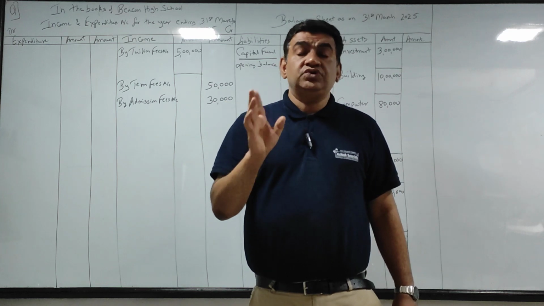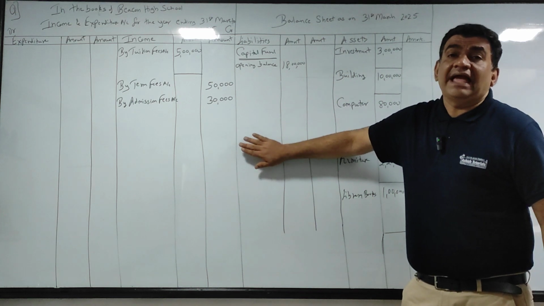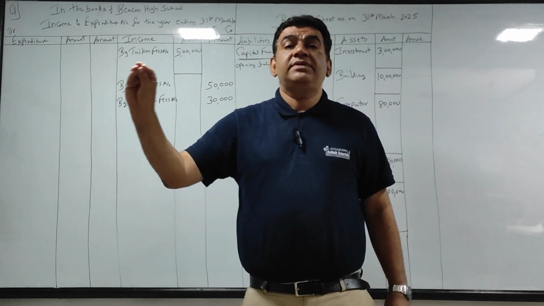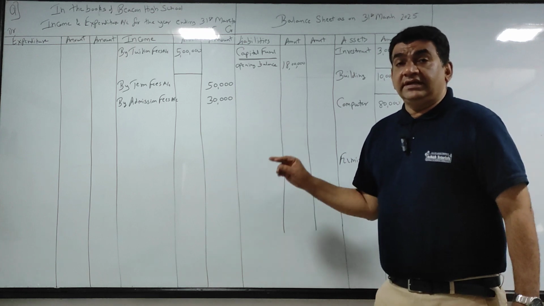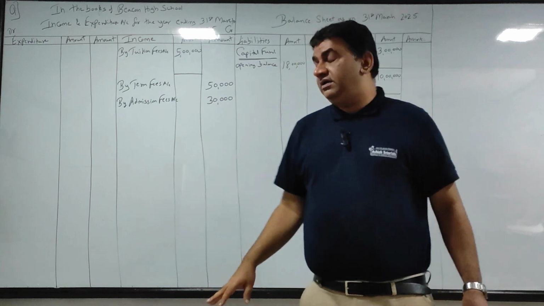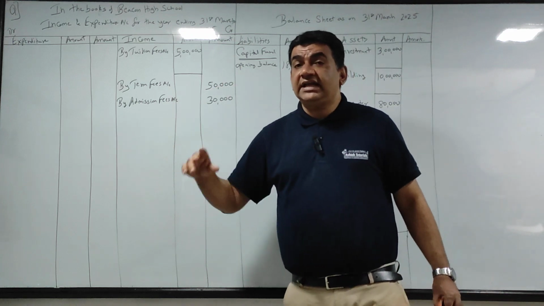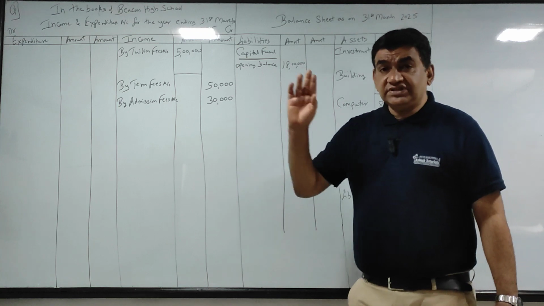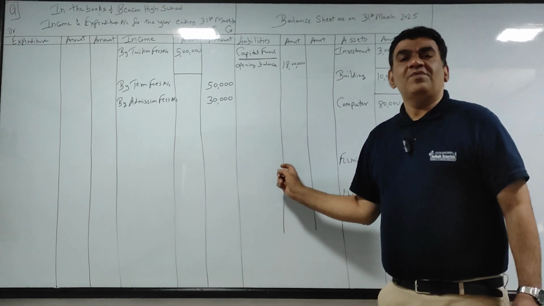That is called donation received for a specific purpose. It will be shown separately on the liability side. For example, someone gave a donation and said use my money only for library books, so that will come here separately as donation for library. Someone said use my money for sports activities for the children, it will come separately as donation for sports. Someone said build a laboratory later, it will come separately as donation for laboratory. Someone says you will build a building later, use my money in that, donation for building.